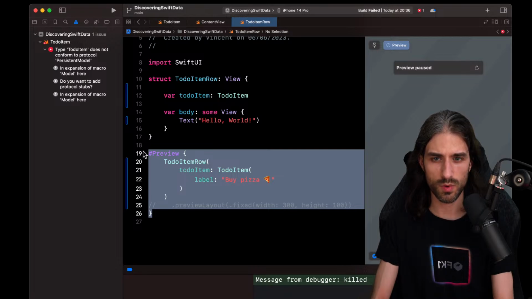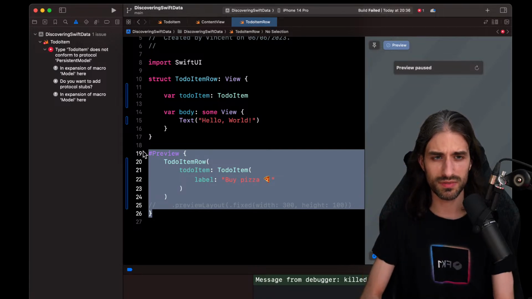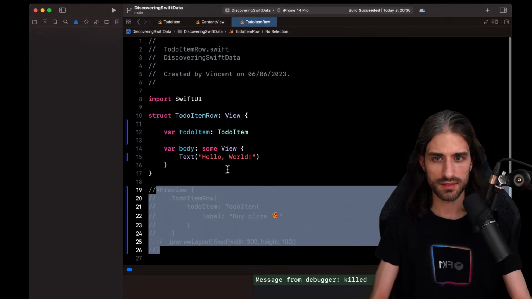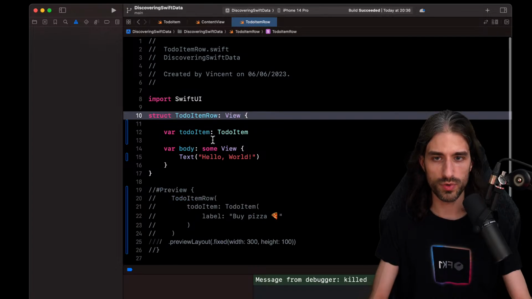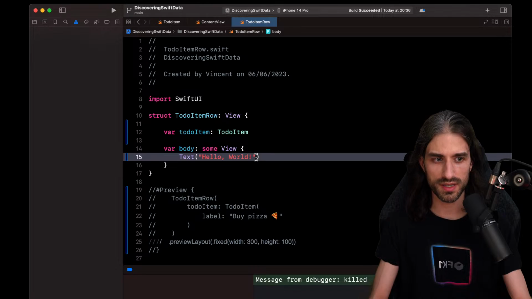I don't understand why. I guess it might be linked to the macros doing things under the hood, and maybe the preview macro and the model macro are kind of parasiting each other, interfering with each other in a bad way. But that's so weird. All right, we'll do without it. So for the to-do item row, let's do it very simply.